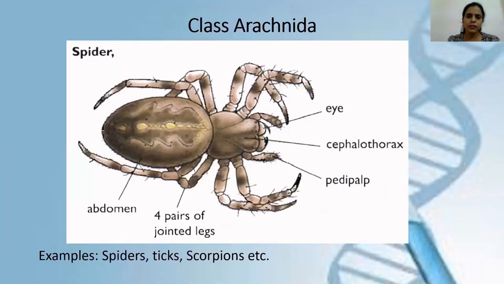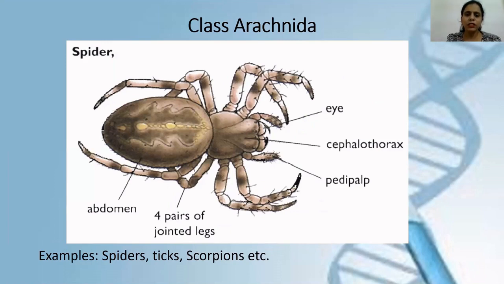The next class is class Arachnida. Here also you have to remember all these characteristics. If we talk about antenna, you can see in the picture here, antenna is absent in class Arachnida. That means class Arachnida has no antenna. The best example of class Arachnida is spiders. You have seen spiders at your home. In spiders, you will see they never have antenna.